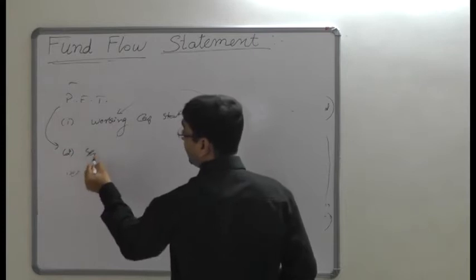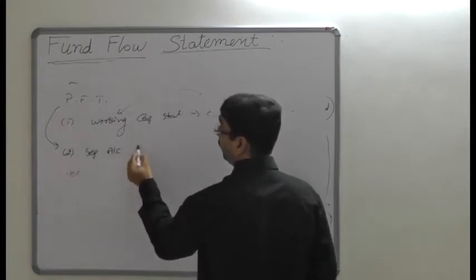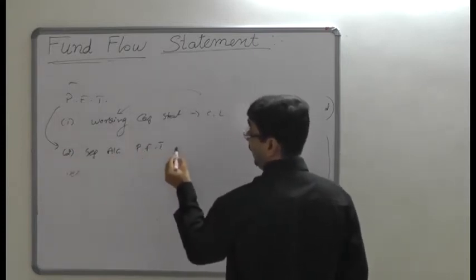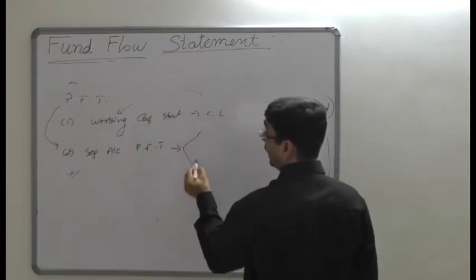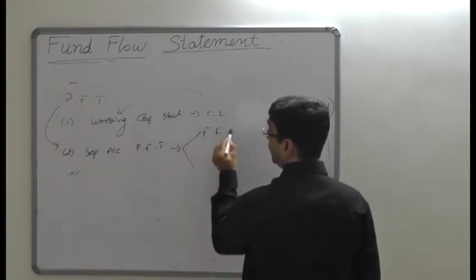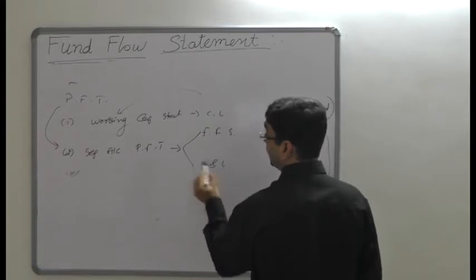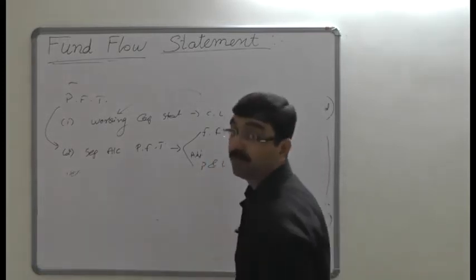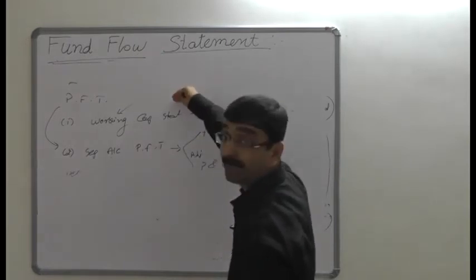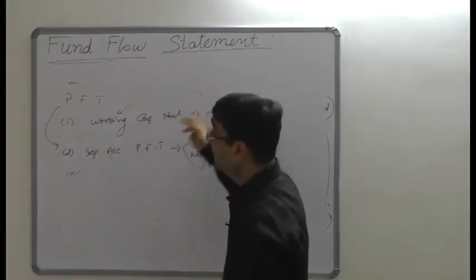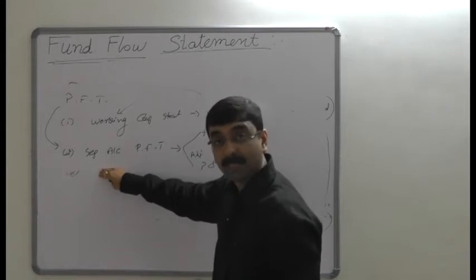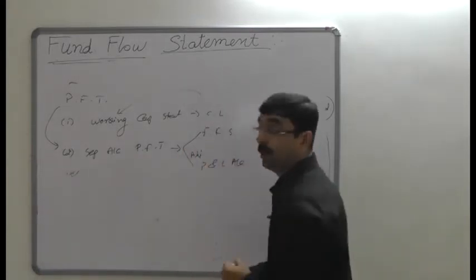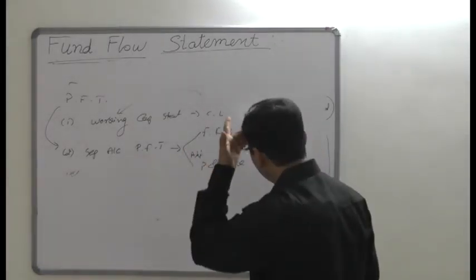Prepare a separate account of provision for taxation and record it directly in the fund flow statement or in the adjusted profit and loss account. So there would be two possibilities: one, you can consider it in the working capital statement as a current liability, or you may prepare a separate account and record two effects, in the fund flow statement and the profit and loss account.